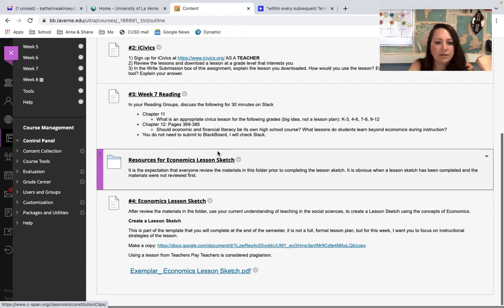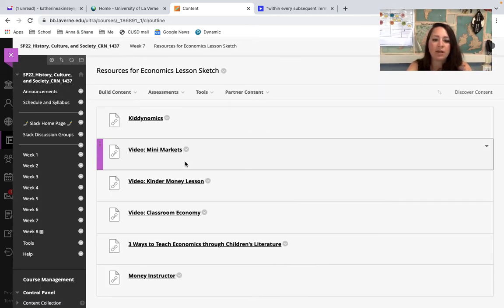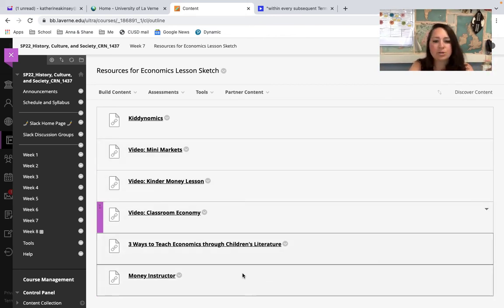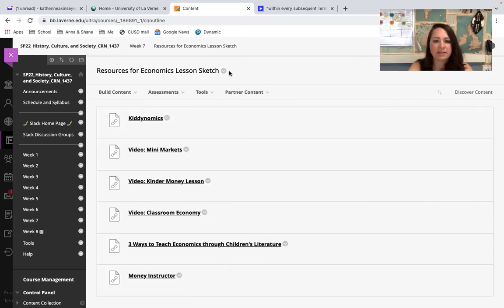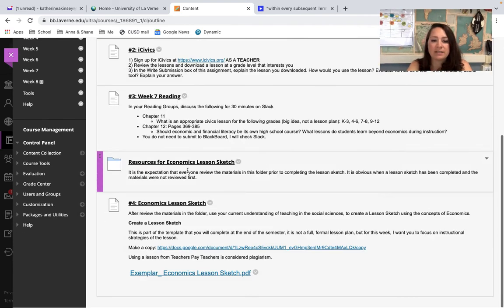So let's look in Blackboard. So here we're in Blackboard. So these are different places you can look at for teaching economics at different grade levels. And some are using literature, some are using stores and things like that. But there's some ideas. Remember that you cannot use Teachers Pay Teachers. Using Teachers Pay Teachers is considered plagiarism, so please do not do it.